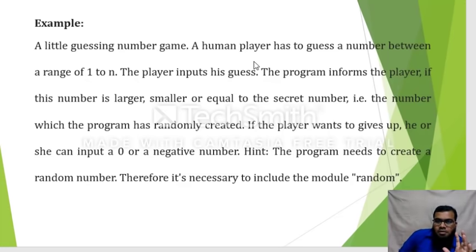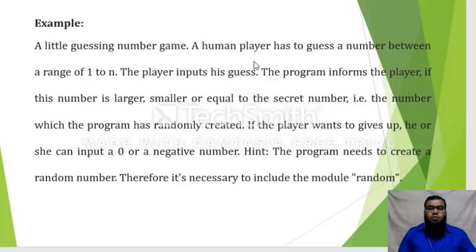Then the program has to check whether the number entered by the user is the number which is randomly created by the program, whether both are equal or not. That is the problem description. It's like a guessing game.